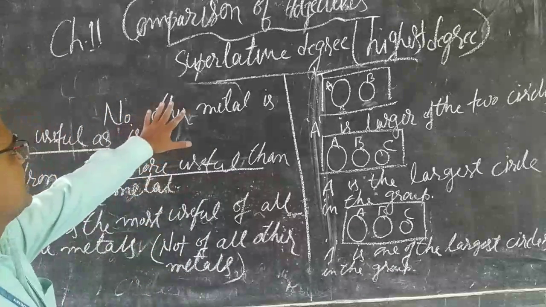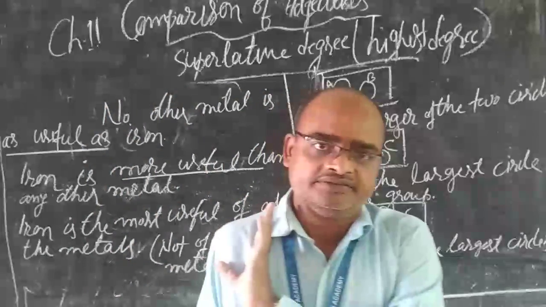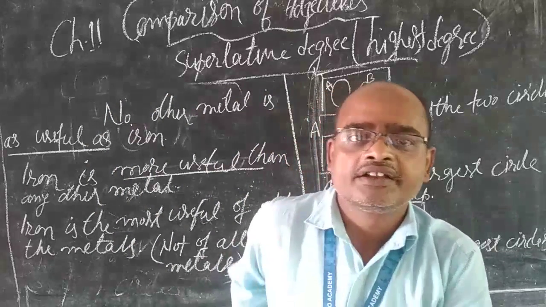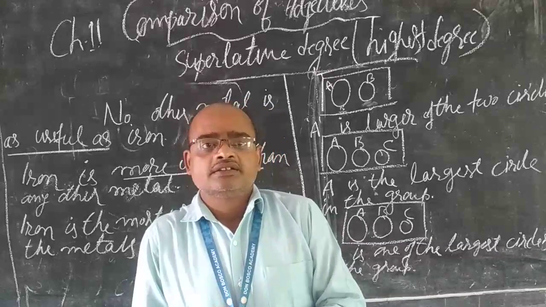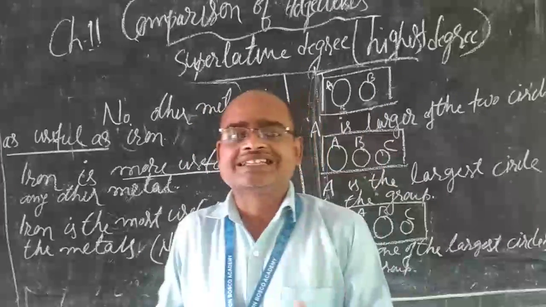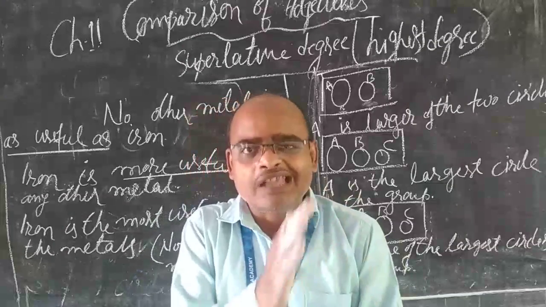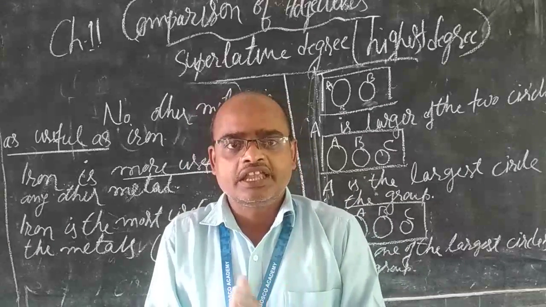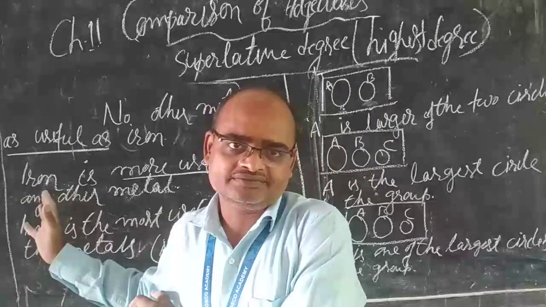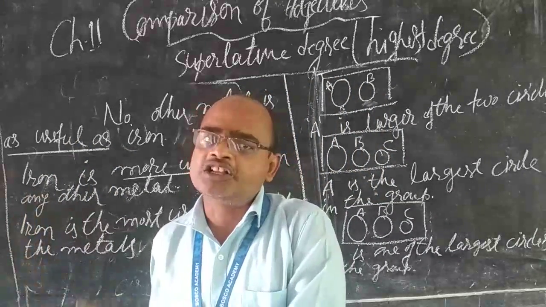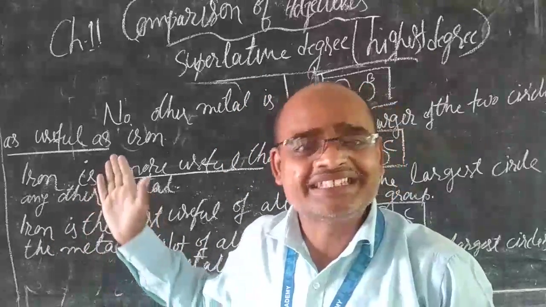So first is the positive degree, where persons or things have equal quantity of quality, that is positive degree or the first form of an adjective.